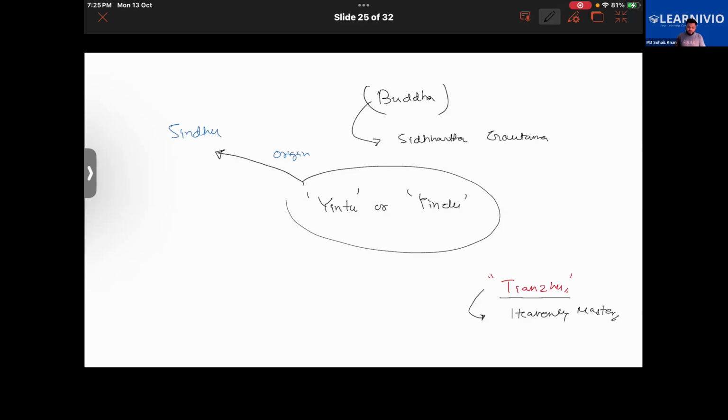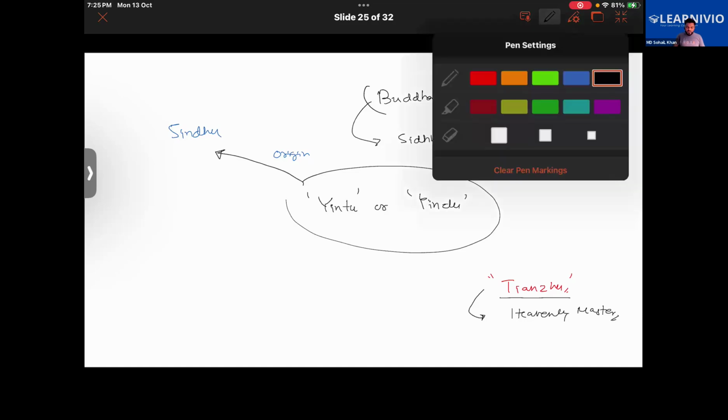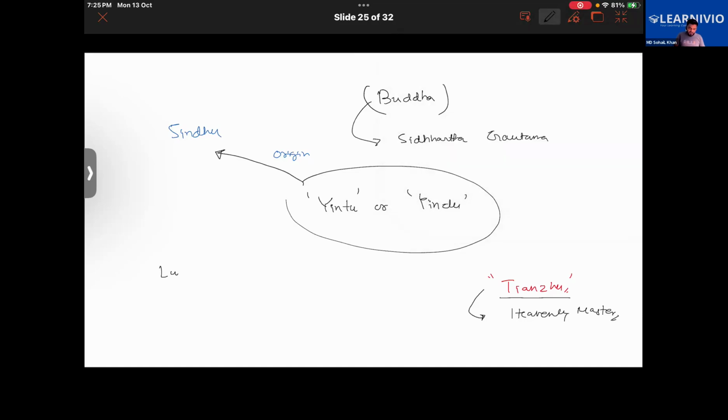Also, we should know where Buddha was born. Gautam Buddha was born in Lumbini, right? Lumbini is today in Nepal. Today Nepal is no longer part of India, but back in the day Nepal was actually part of India.